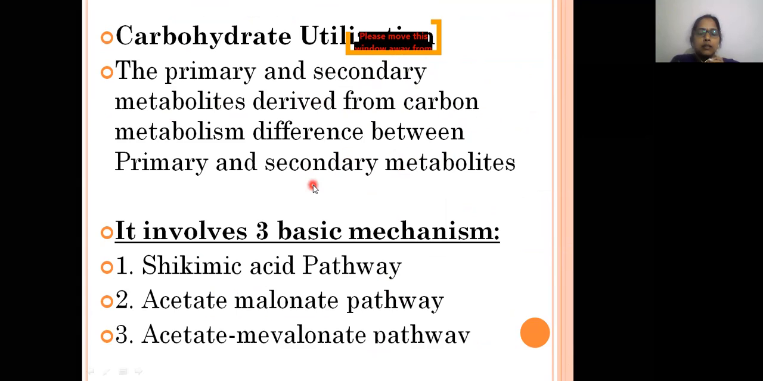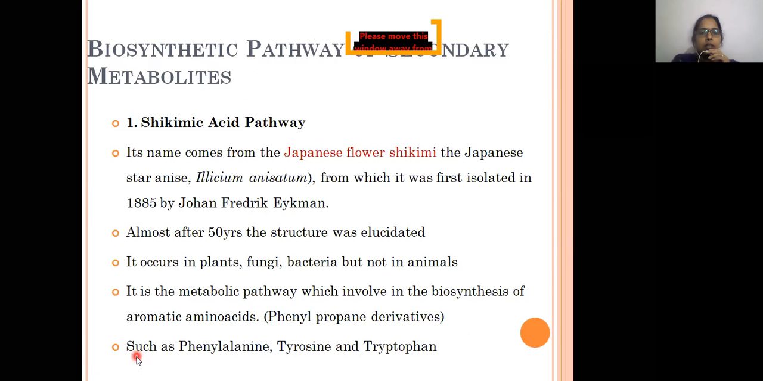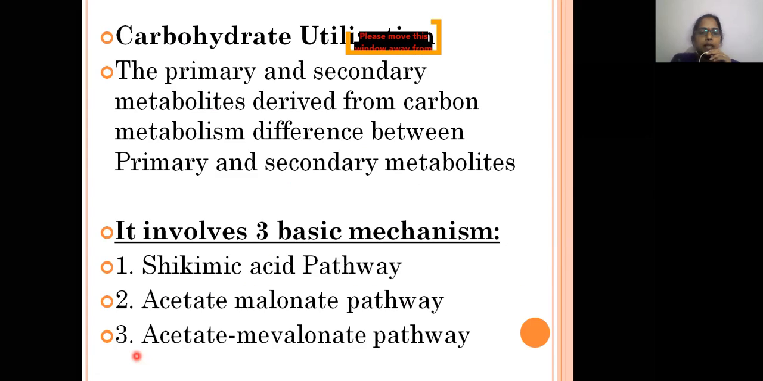We have already seen the differences between the primary and secondary metabolites. The basic three pathways which help in the production of these primary and secondary metabolites are the shikimic acid pathway, the acetate malonate pathway, and the acetate mevalonate pathway. These three pathways we are going to discuss in our syllabus. So we'll continue in the next class.